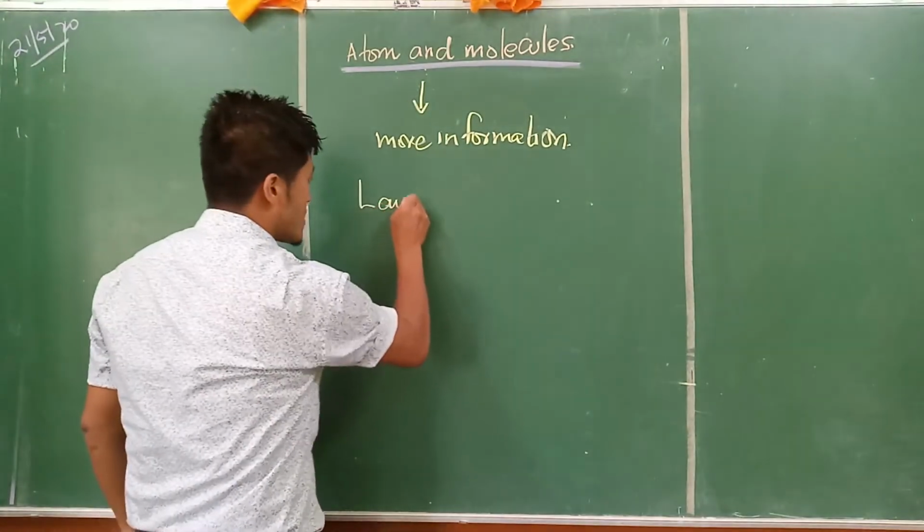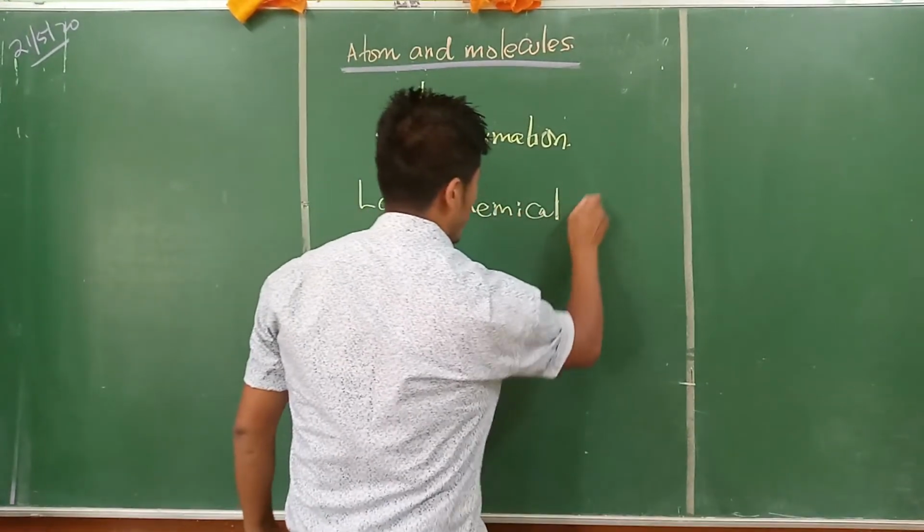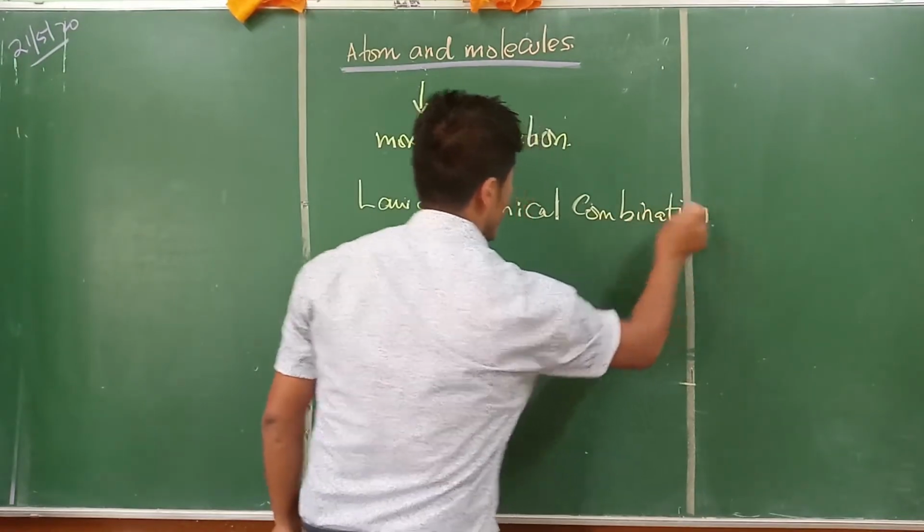That law is called the law of chemical combination.